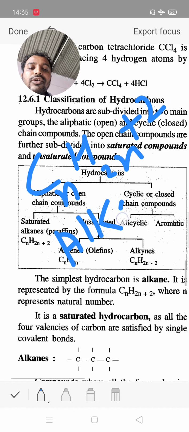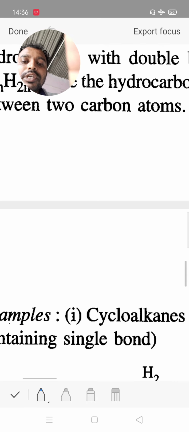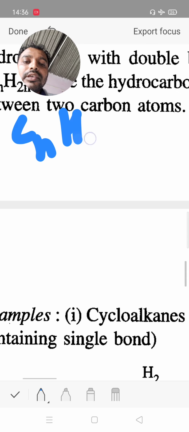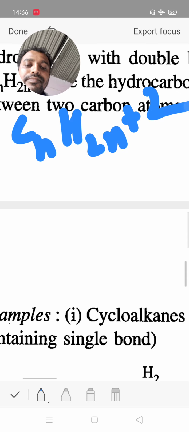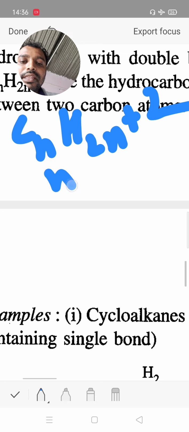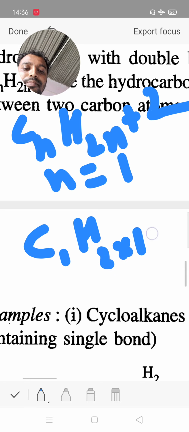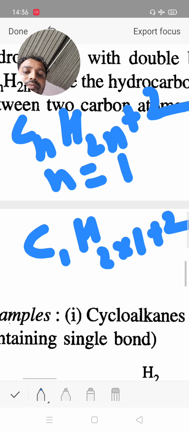Then put the value of n equal to 1. General formula CnH2n+2. With n equal to 1, C1 and H 2 into 1 plus 2. Therefore, C1H4.